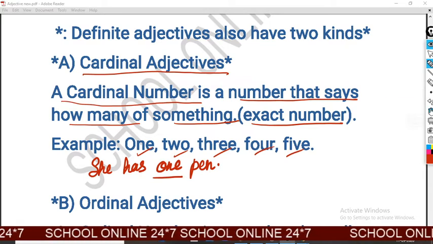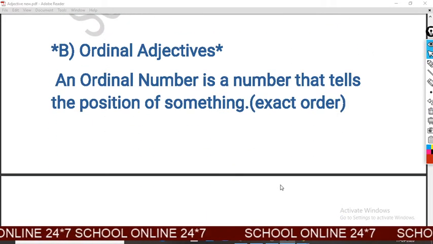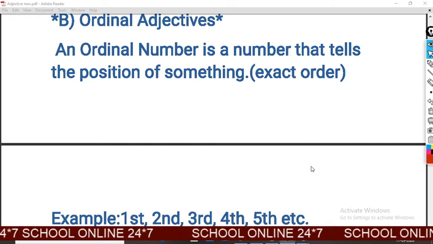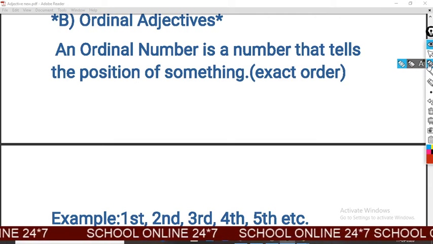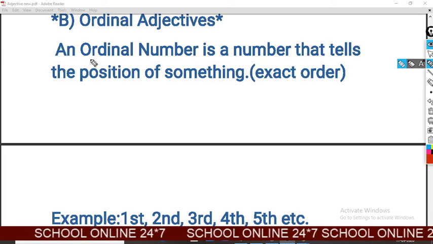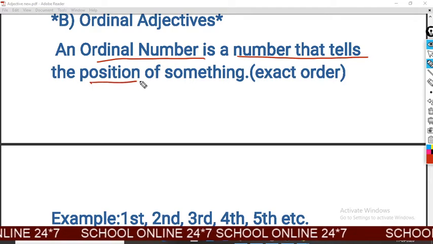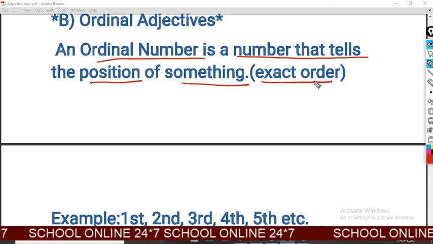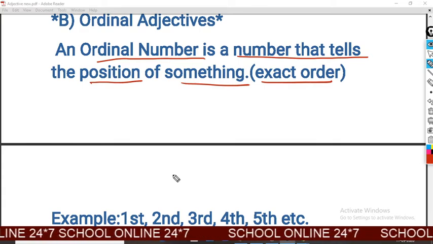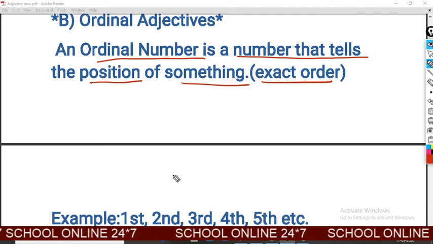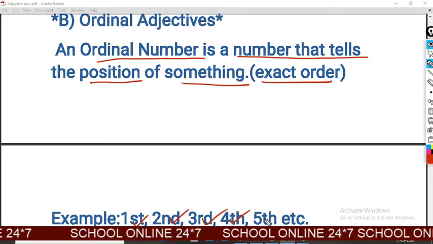Look at the second type of definite adjective: the ordinal adjective. What is an ordinal adjective? An ordinal number is a number that tells us the position of something, meaning exact order. Cardinal represents exact number, but ordinal represents exact position: first, second, third, fourth, fifth.